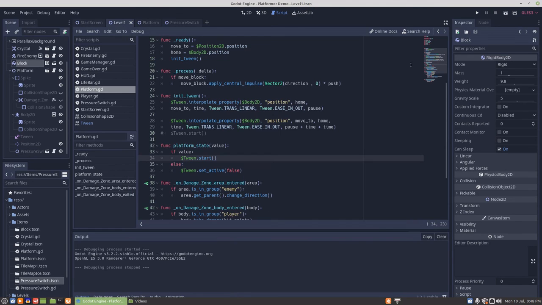So I think the next thing to do is to start looking at some sounds. When you step on a pressure switch, the platform should make a click, and the platform should have some kind of sound, and it's time to give some other sounds as well. So in the next video, we'll get into Audacity and look at making some sounds.